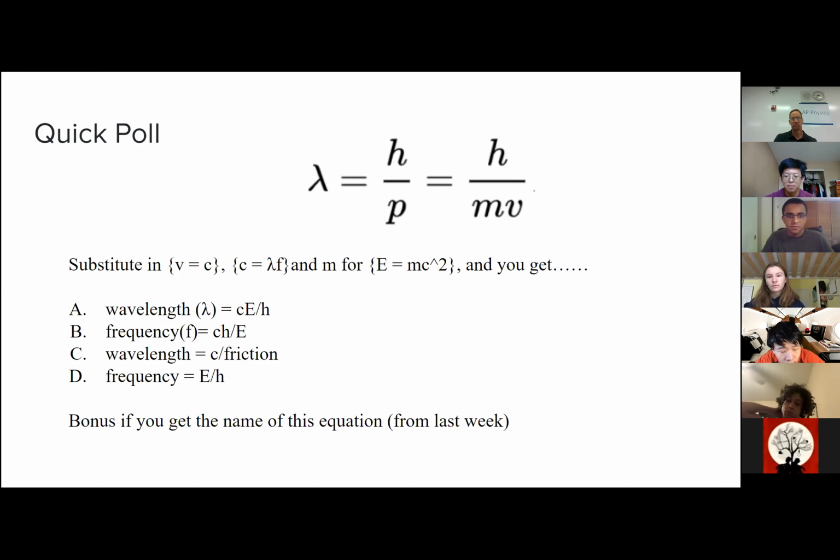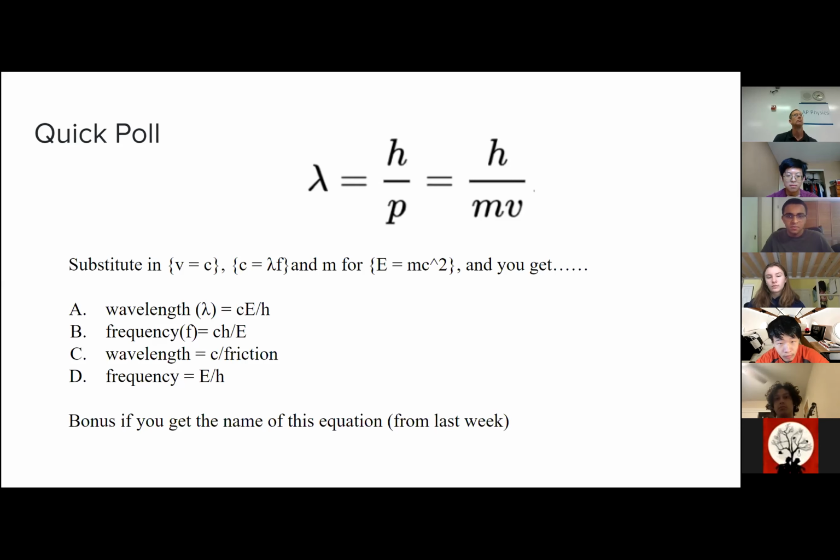So here, if you substitute in v equals c, and c equals the wavelength times frequency, and m from E equals mc squared, what will you get? This is quite complicated, so I'll just point it out.